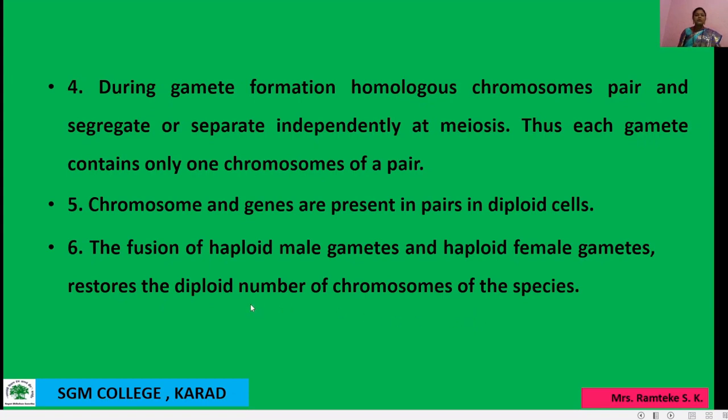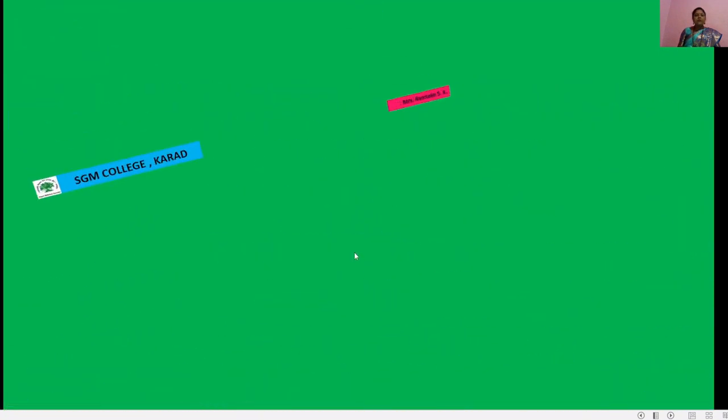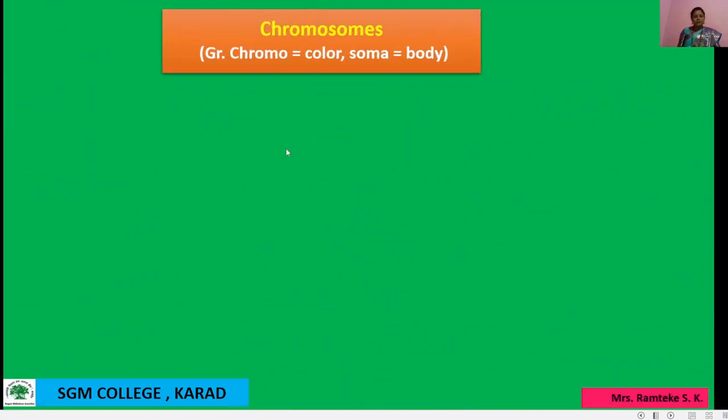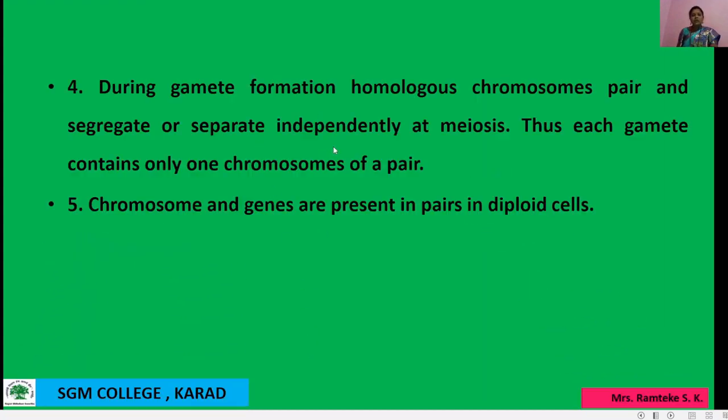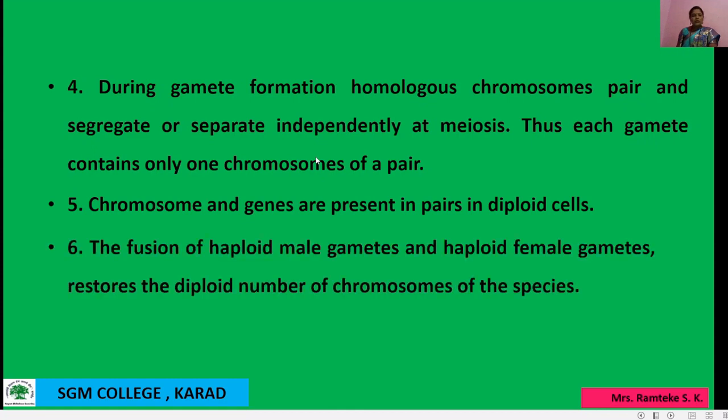The species मध्ये जे diploid number of chromosome restored केले जाते when fusion of haploid male and female gametes happens. Okay, then another point is chromosomes. Again, these are the points of the chromosomal theory of inheritance.